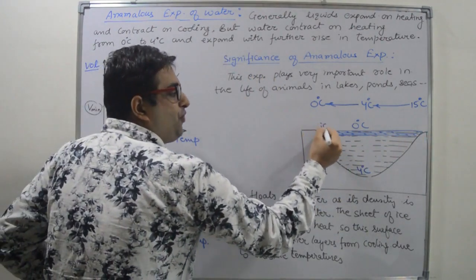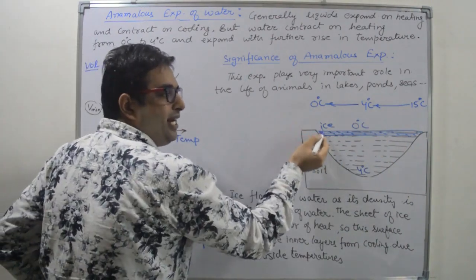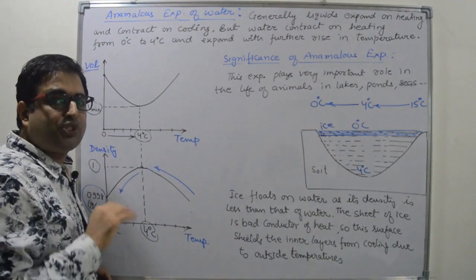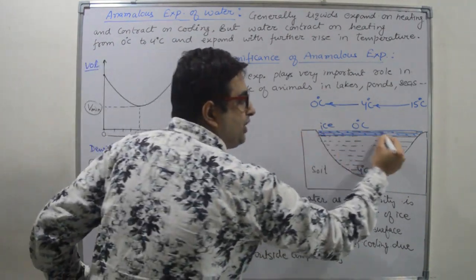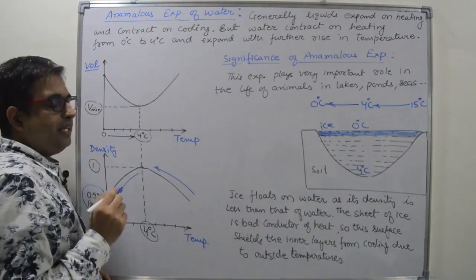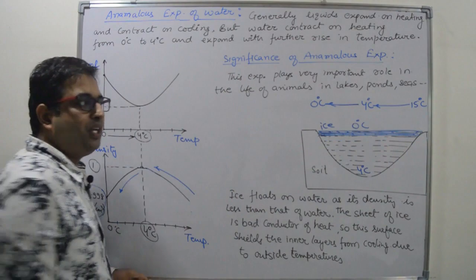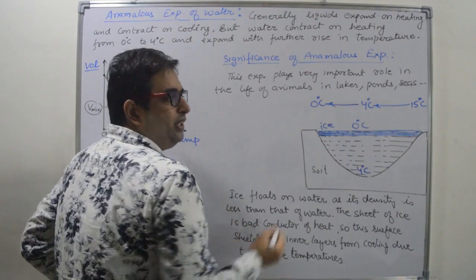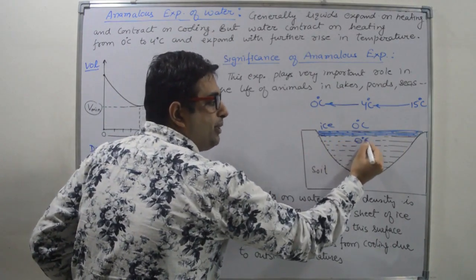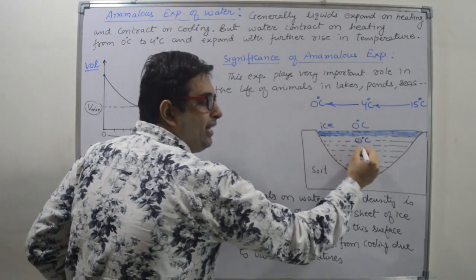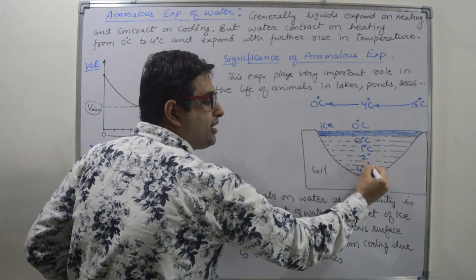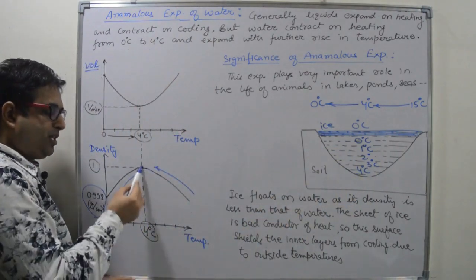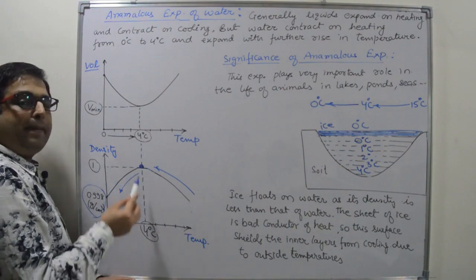Now ice will form on the upper layer, and this ice also has lesser density than water. Ice cube always floats on the water surface. So this ice will remain on the upper layer, and this ice is a non-conductor of heat. So it will block the heat transfer between water and atmosphere. So just below the ice, the temperature will be 0 degrees Celsius, then it is 1 degree Celsius, then 2 degrees Celsius, then 3 degrees Celsius, and in the last we have 4 degrees Celsius, because 4 degrees Celsius water has maximum density.